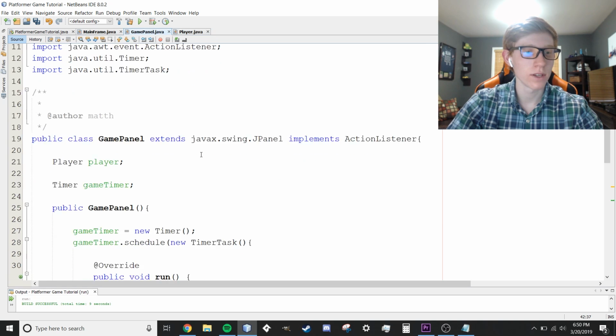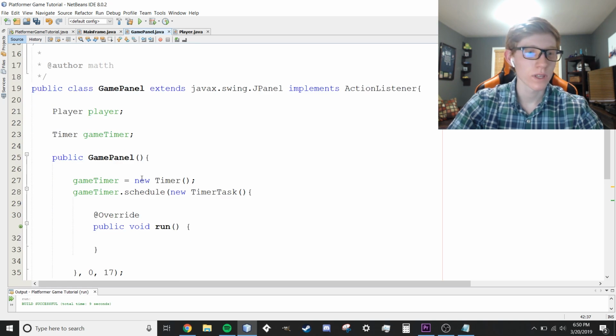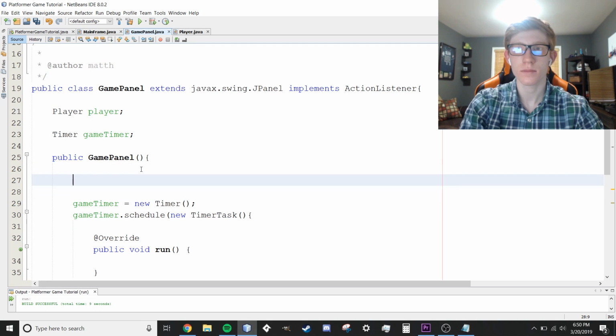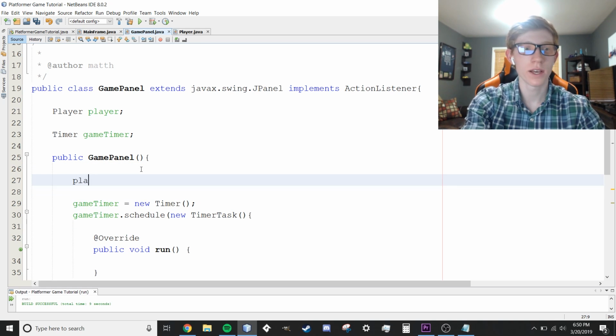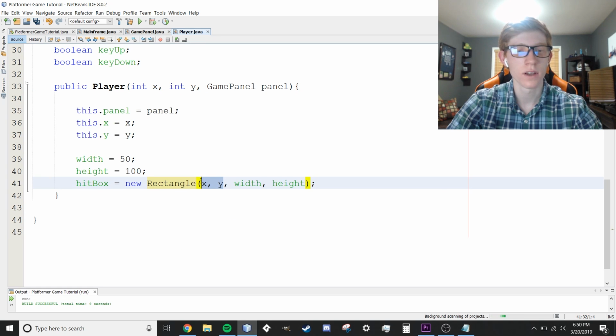We're going to go back to game panel, and we're going to create our player object. I mentioned that earlier. So within game panel here, we have our timer. We're going to do player equals new player 400, 300, and this. So 400, 300 are the x and y parameters that we're going to be sending to our player right here.